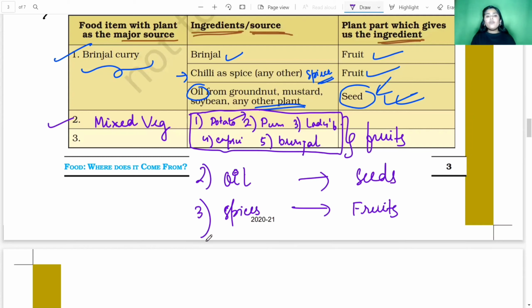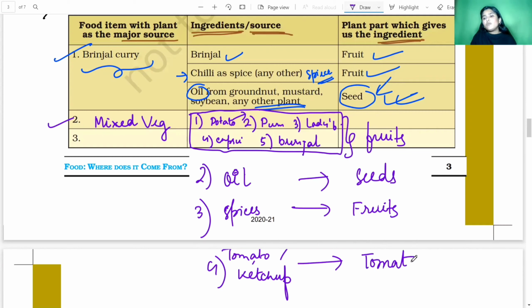Clear? Now we will add some tomato ketchup. When we add tomato ketchup to make it delicious, where do we get the tomato ketchup from? We get tomato ketchup from tomatoes. And what are tomatoes? Tomatoes are again the fruits of the plant.